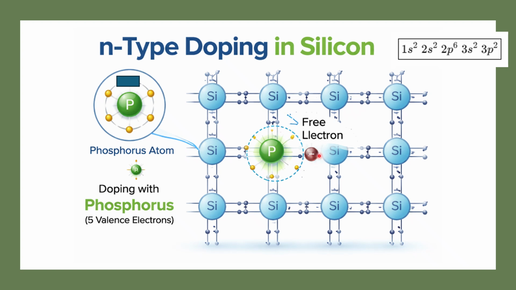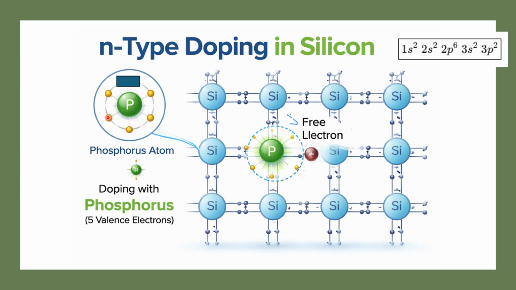Since more electrons are there, this is called N, negative type, because of the presence of free electrons.